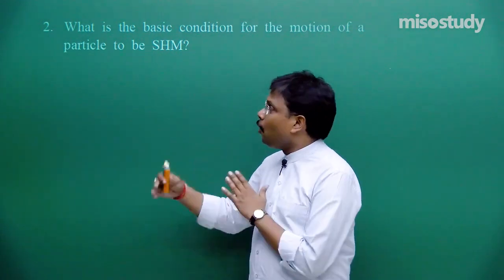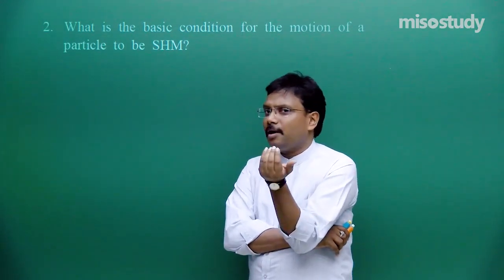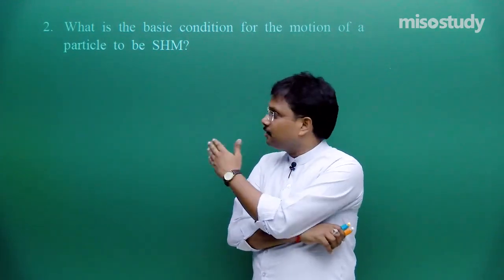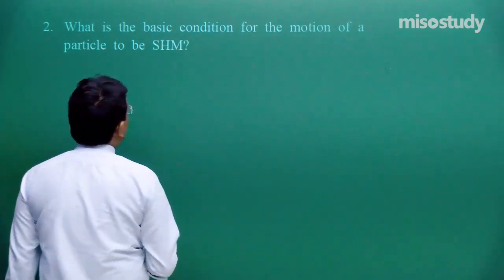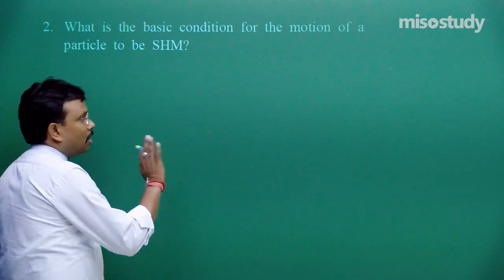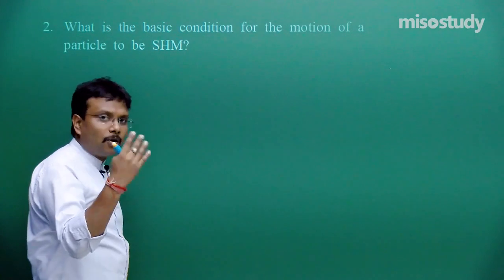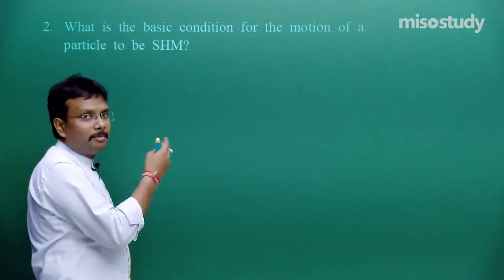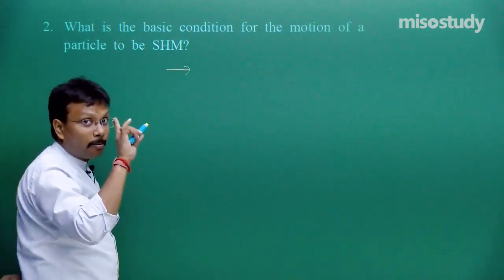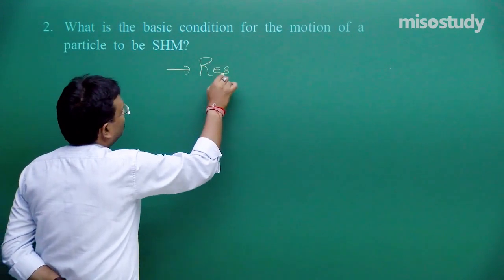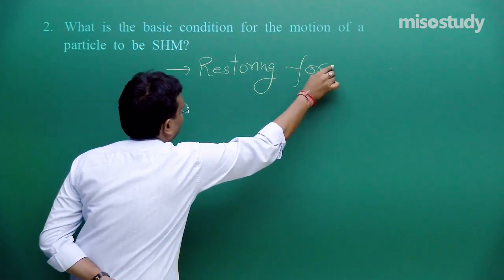I hope I also included this question for more marks, but I will tell you the idea at this particular place itself. Now, what is the basic condition for the motion of a particle to be simple harmonic? You have to write down just 3 words, but I am elaborating required concepts, although I already explained, but over here it is required. So, the first name that you should keep in your mind, restoring force, okay.